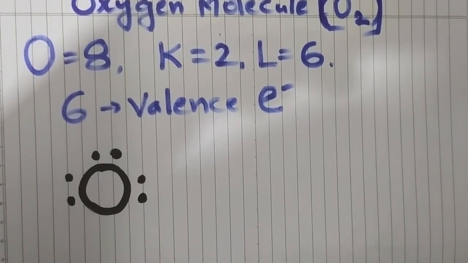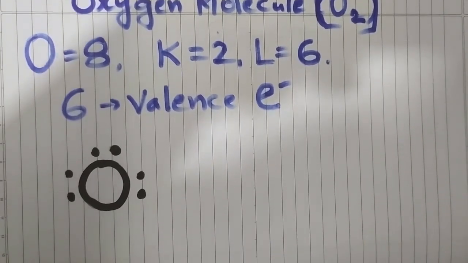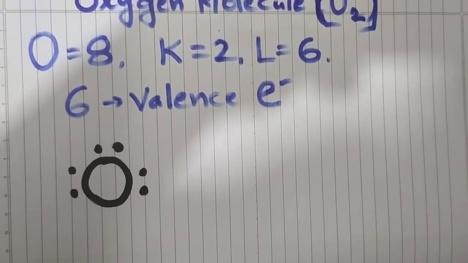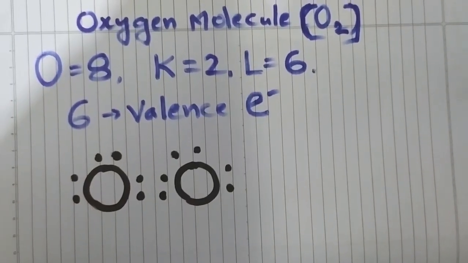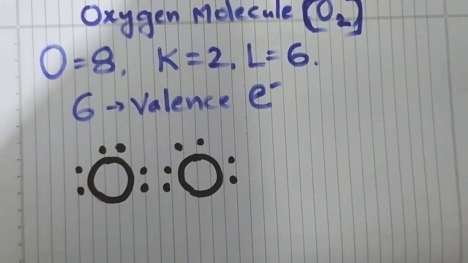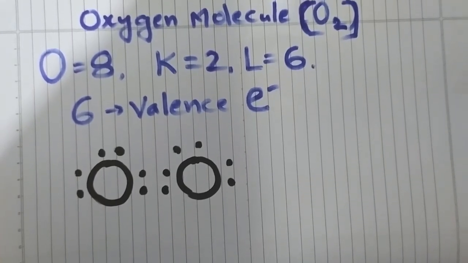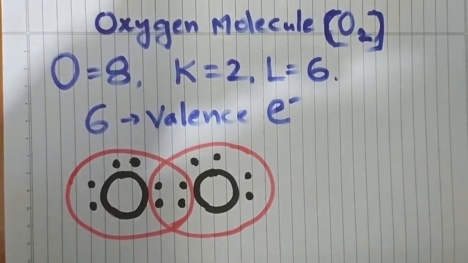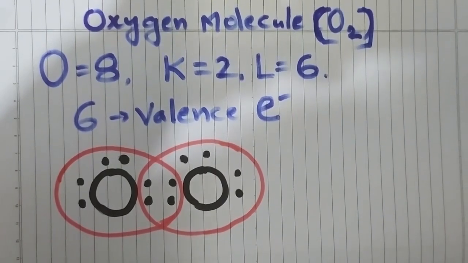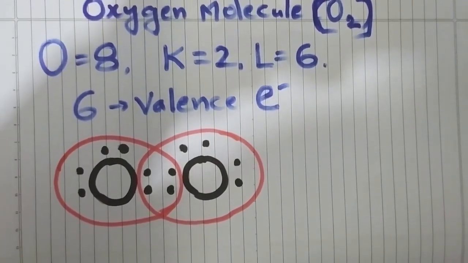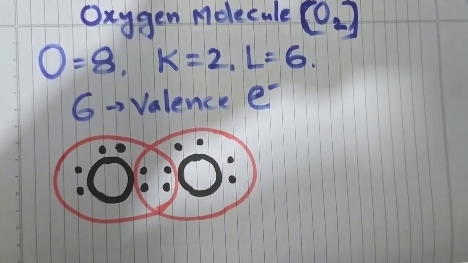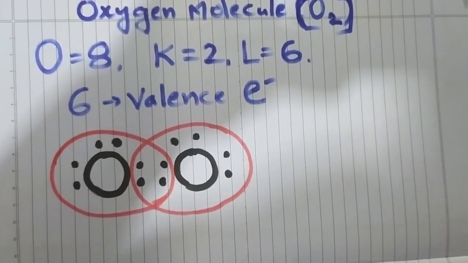One oxygen atom has 6 valence electrons and another oxygen atom has 6 valence electrons. Here there are two oxygen atoms. They have shared two pairs of electrons between them. Here two oxygen atoms share two pairs of electrons and form an octet. This is the electron dot structure for the oxygen molecule.